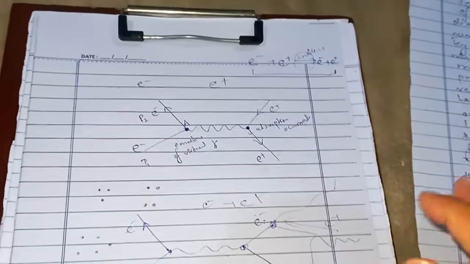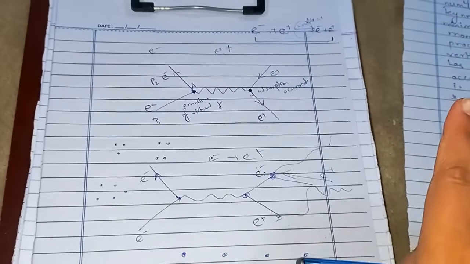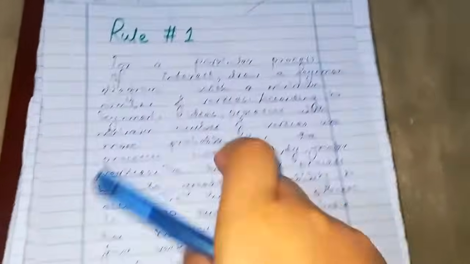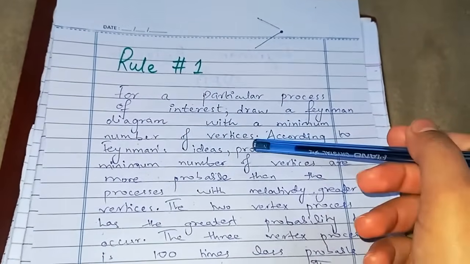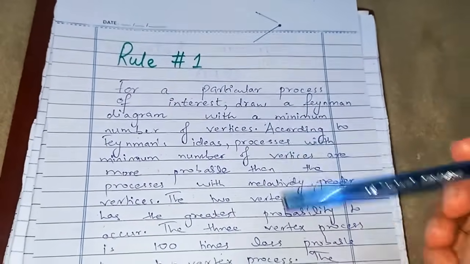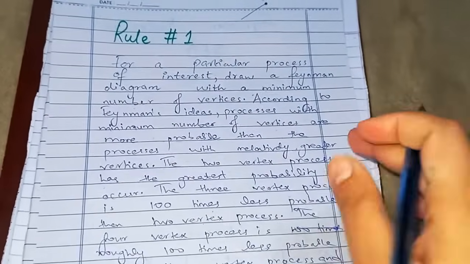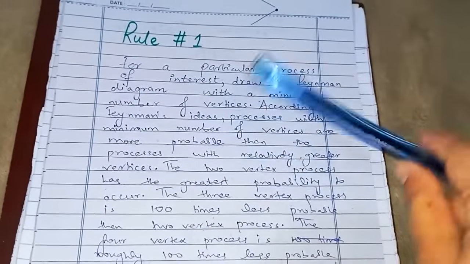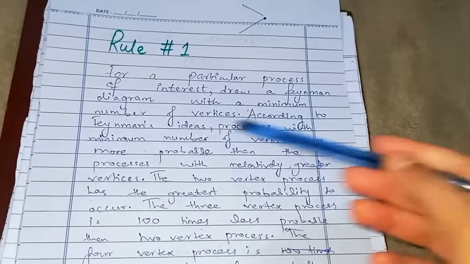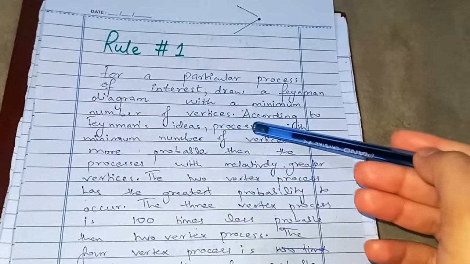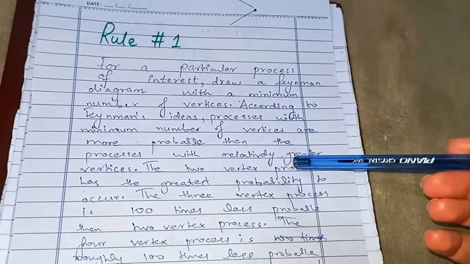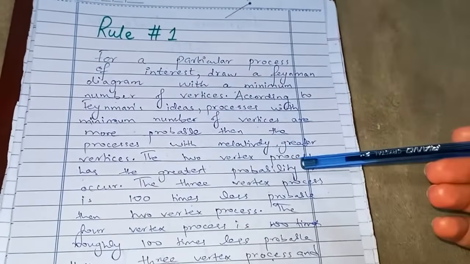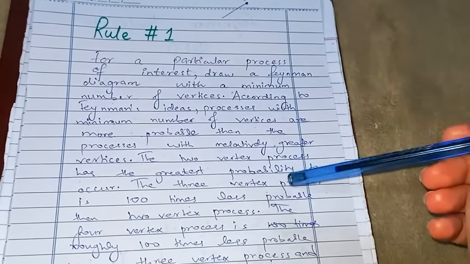We'll draw them right now. So I hope that's clear to you people. Now let's read it again. For a particular process, we have to draw a Feynman diagram which has the minimum number of vertices. We can see here that the interaction that we are going to study has two vertices, so we'll draw the two vertex process. According to Feynman's ideas, processes with the minimum number of vertices are more probable than the processes with relatively greater vertices. The two vertex process has the greatest probability to occur.